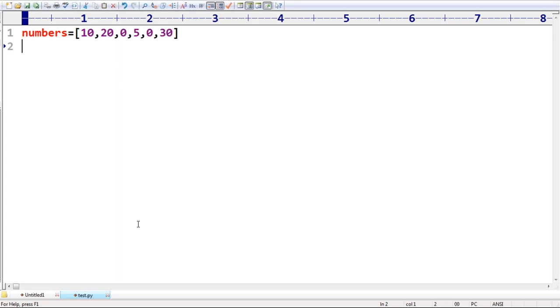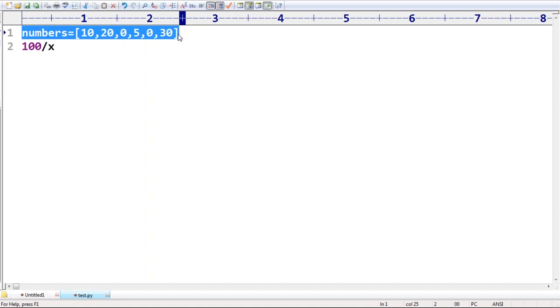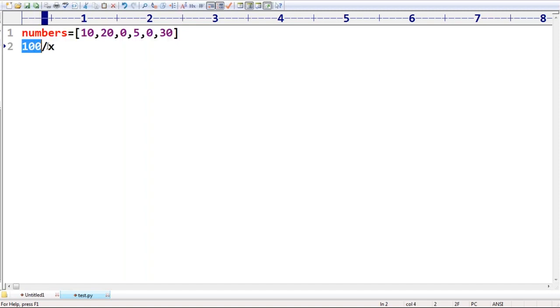Now these numbers, I want to divide 100 by each of them. Whatever number is there: 100 by 10, 100 by 20, 100 by 0, 100 by 5, 100 by 0, 100 by 30. I want to divide 100 by this list of numbers. I have to do that.